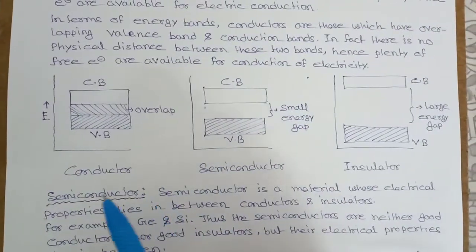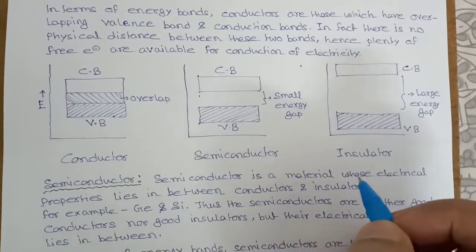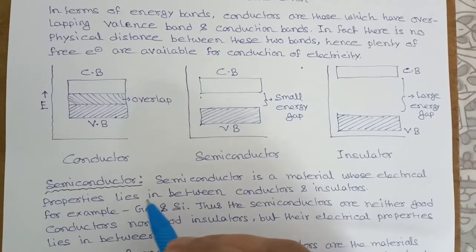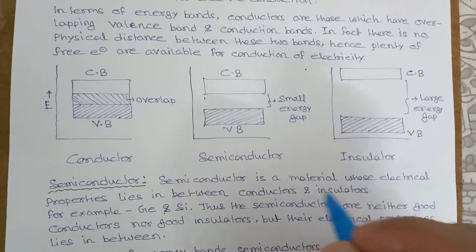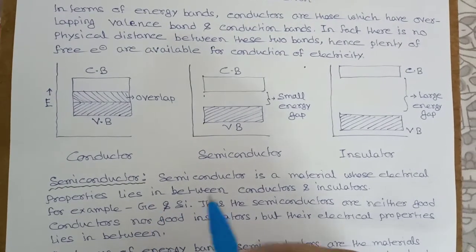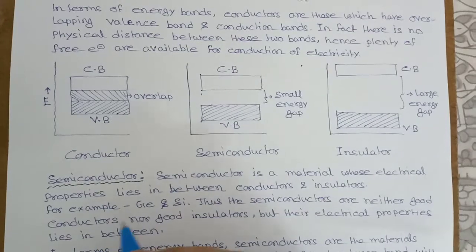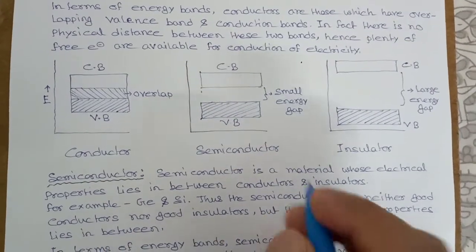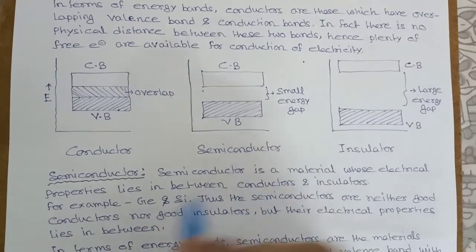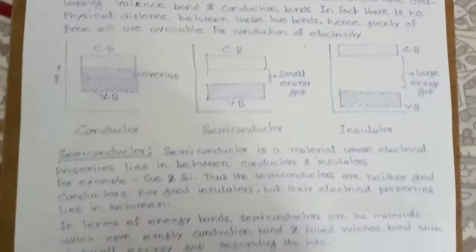Now I will discuss semiconductors. Semiconductor is a material whose electrical properties lie in between conductors and insulators, for example, germanium and silicon. Thus, the semiconductors are neither good conductors nor good insulators, but their electrical properties lie in between conductors and insulators.